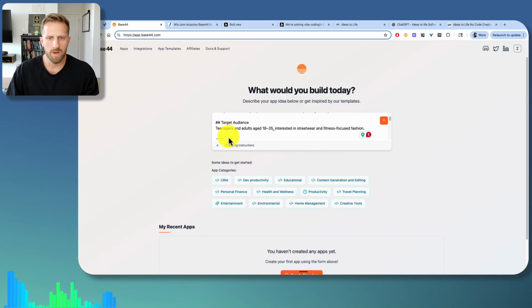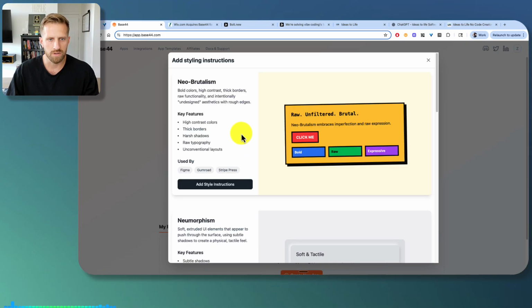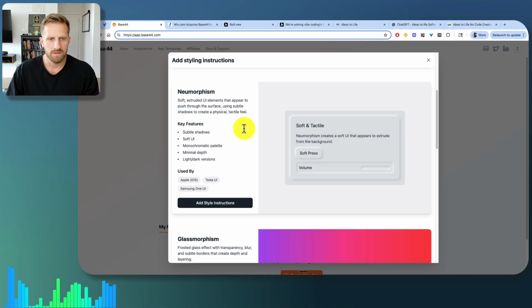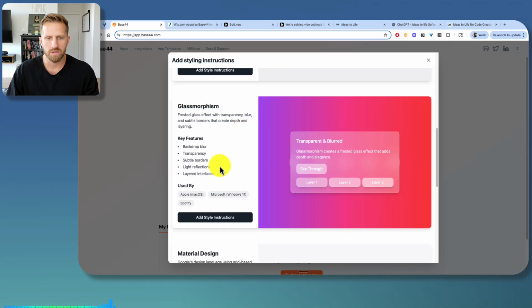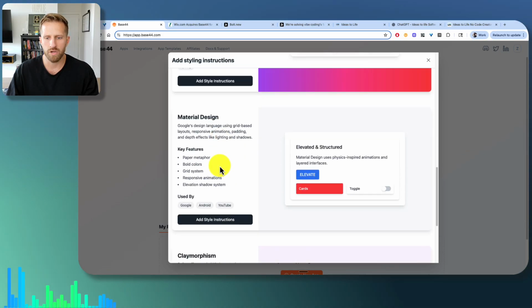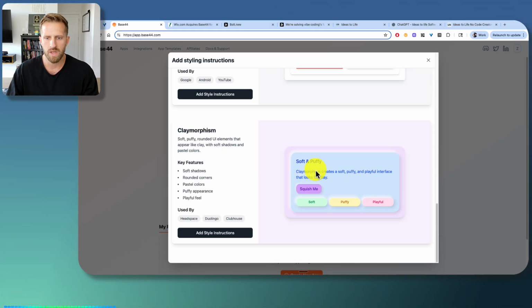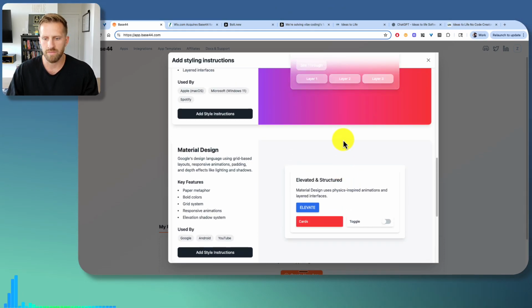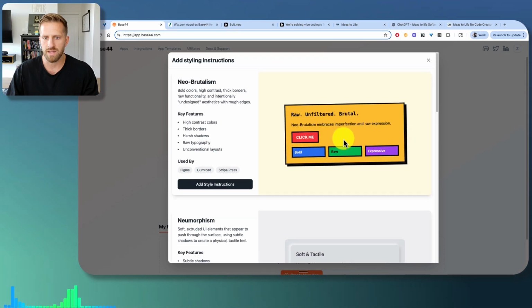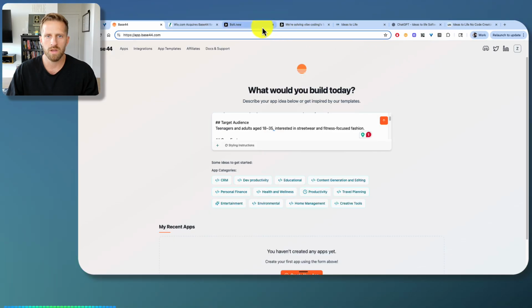And what's cool about Base44, which Bolt doesn't have, is styling instructions. So it looks like you can choose different styles prior to hitting go, but I'm not going to do it on this run. I just want to see what style it decides to come up with. But I do like that you have a little bit more styling prior to hitting go.